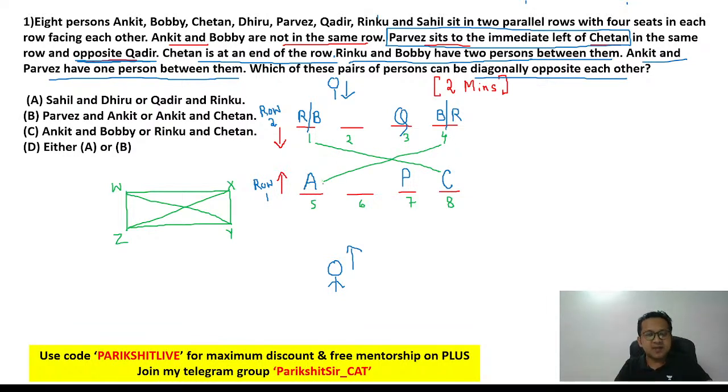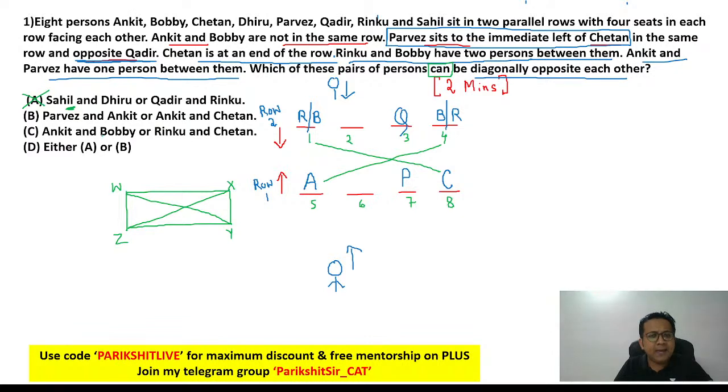Look at the English words they have used: which persons can be diagonally opposite. They are not saying must be, but can be, meaning a possibility. It may not be, but maybe they are diagonally opposite each other. So let's start. S. Can S be at the diagonals? No, right? We have the diagonals fixed. Who are the diagonals? RB, AC. Those are the people at the diagonals. S cannot be at a diagonal, so option A is eliminated.